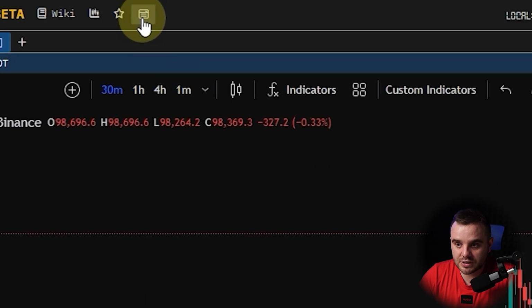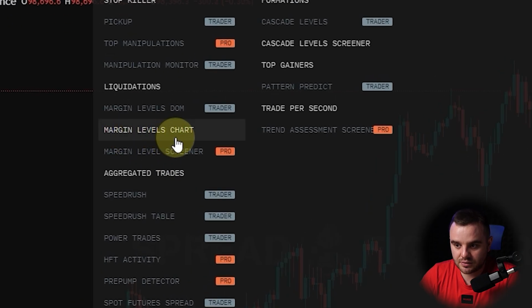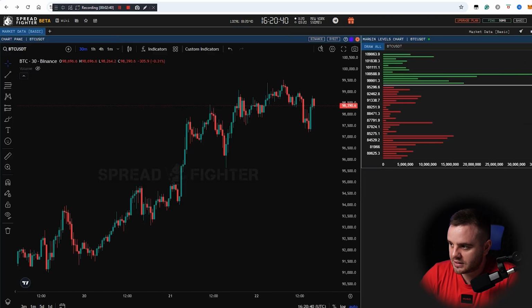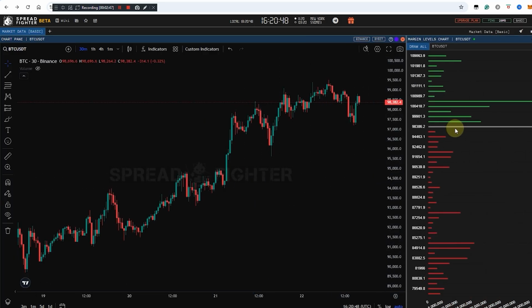After that, there is this widget menu, and here there would be the margin levels chart. Let's add it. You can see it shows you these margin levels. I like to do it something like this, and it's nearly the same as a chart, because it shows me clearly the biggest liquidations.